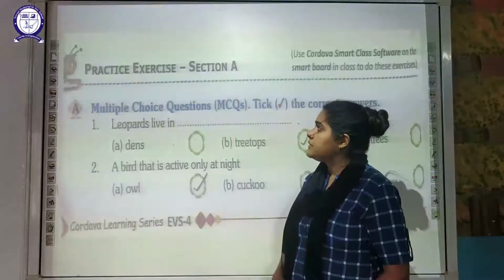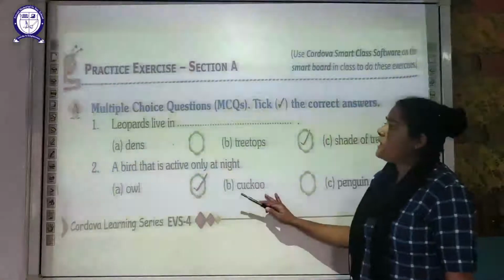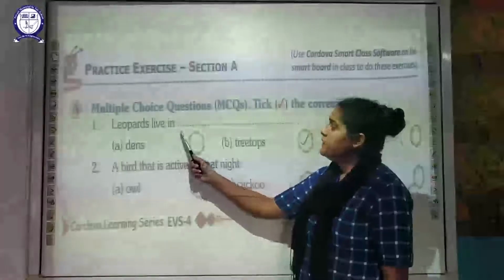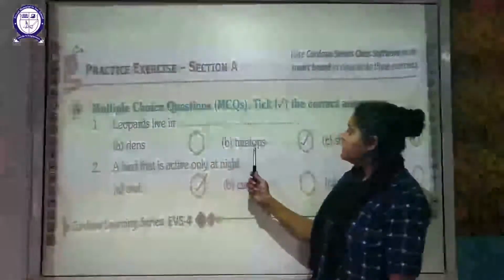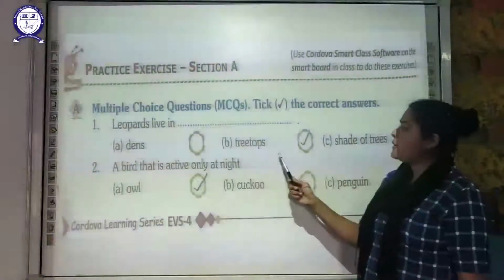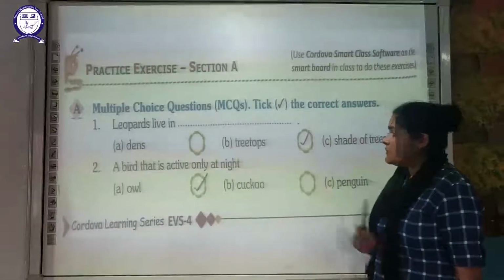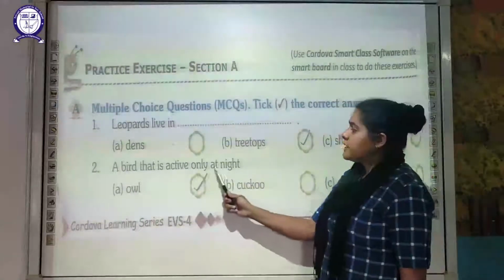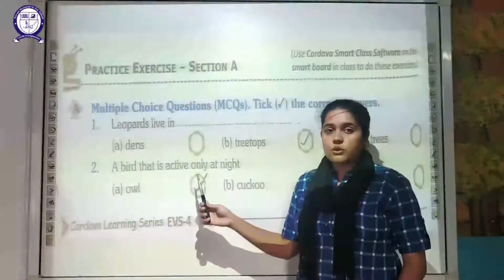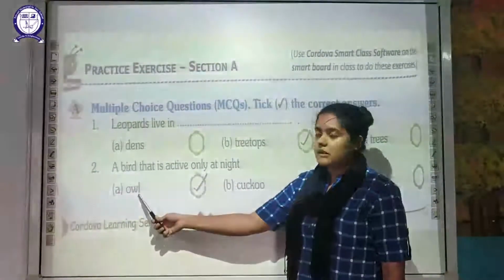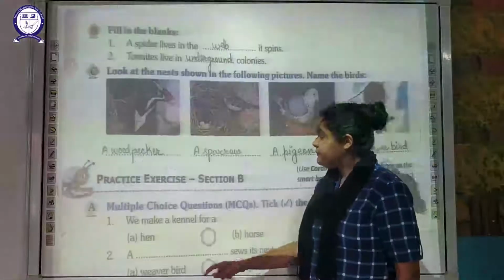Now moving on to the exercise. First, section A, multiple choice questions. The leopard lives in den, tree tops or the shade of the tree. So the right answer is tree tops. Next is a bird that is active only at night time. Those are called nocturnal animals, as I have told you. This example is the owl.